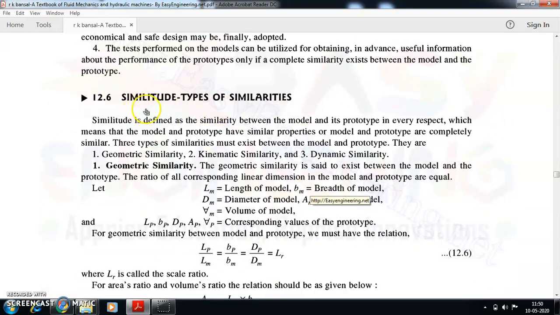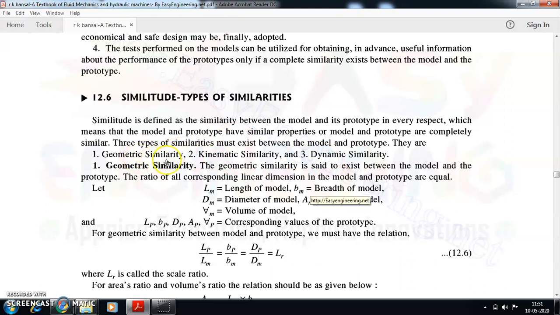There is something called similitude. Similitude is nothing but similarity, and we have to think about the different types of similarities whenever we are preparing a model analysis concerning fluid flow. Similitude is a similarity between the model and its prototype, and the similarity is in context with every aspect. What do we mean by every aspect? We are thinking about similarity between the model and the prototype in three important dimensions.